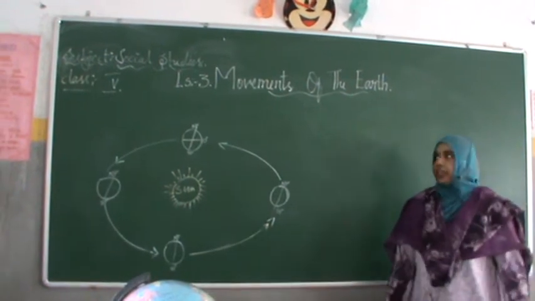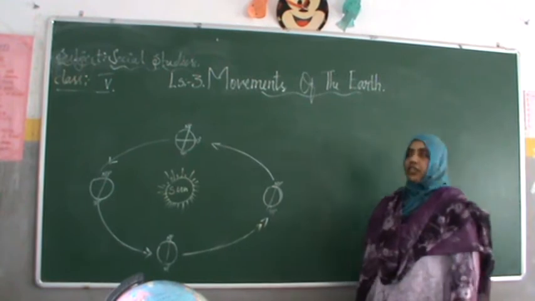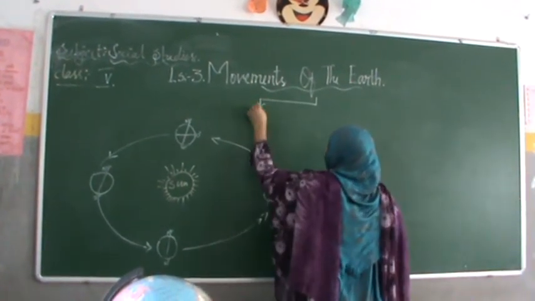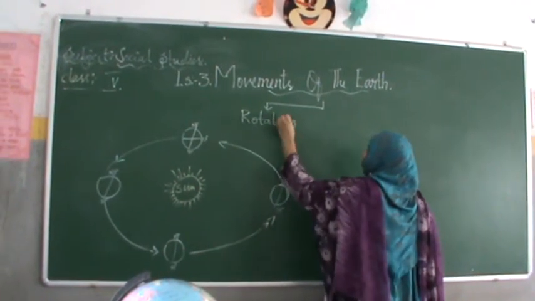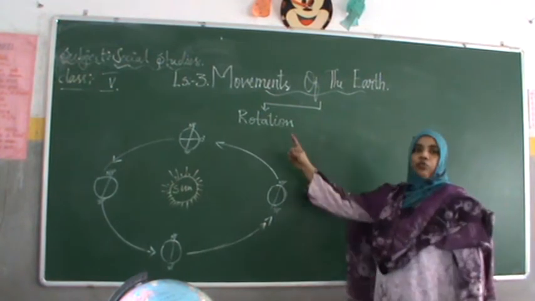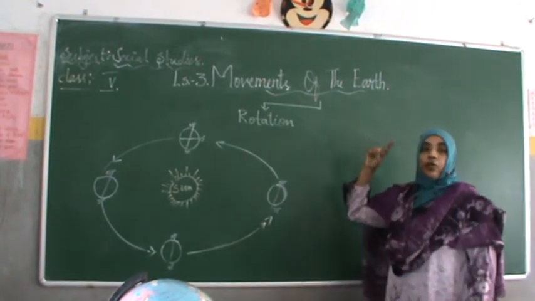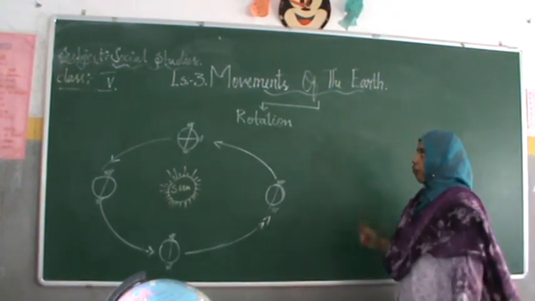Let us continue our lesson, movements of the earth. In our previous class, we have already learned about the two movements of the earth. Those are rotation. Rotation means the movement of the earth on its own place. And what happens because of the rotation? Days and nights are formed.